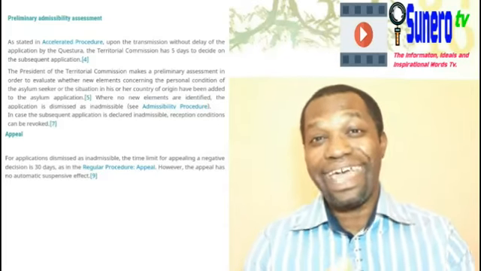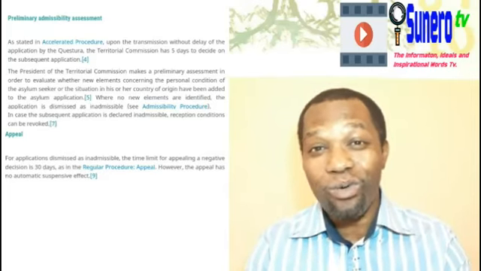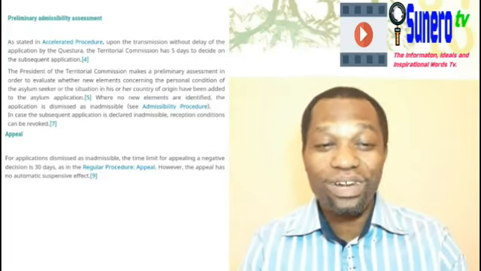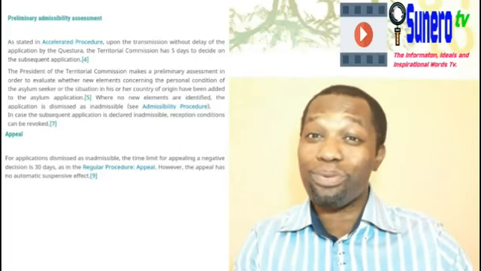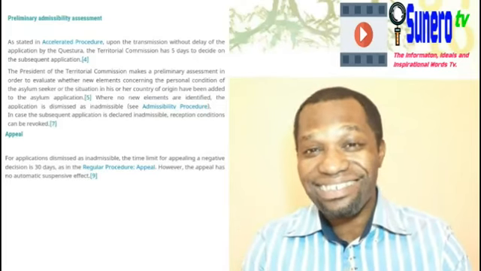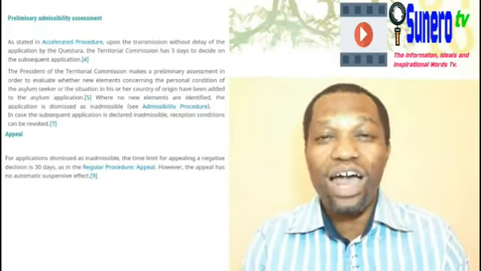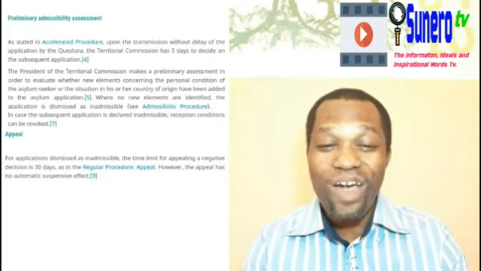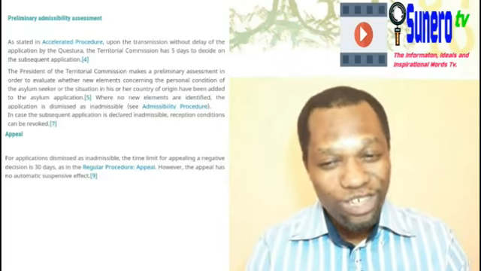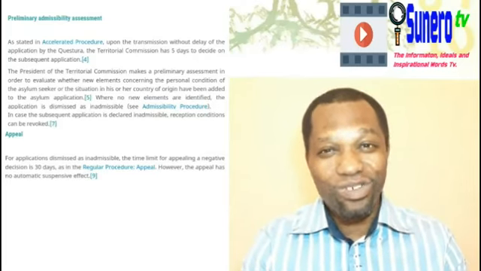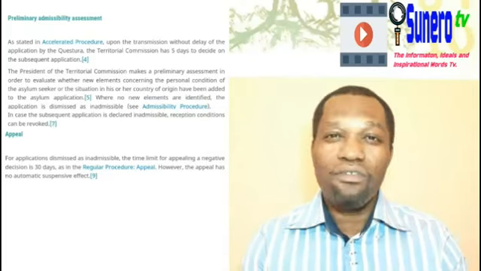If you go to the questura to file the application for asylum, the questura doesn't have to delay. According to law, they have 5 days to decide on that application. The president of the territorial commission, which is the judge that is going to preside over your case, makes a preliminary assessment in order to evaluate whether, listen to this, new elements concerning the personal condition of the asylum seeker have emerged.